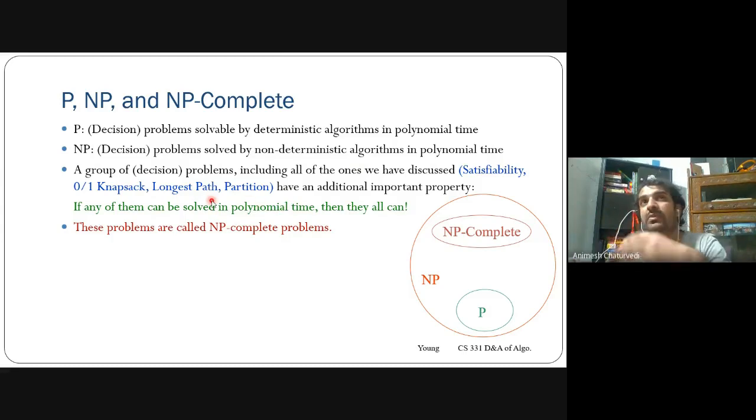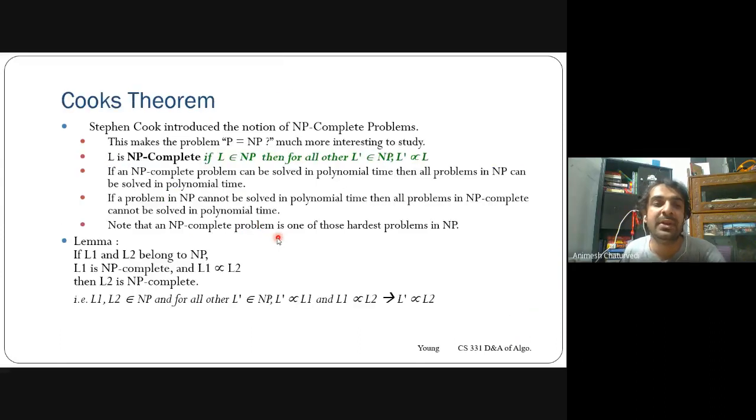These problems are kept such that if one of them is solved, you can reduce or transform that problem to other problems and solve them too. So these problems are alike, similar to each other. These are said to be NP complete, the class of problems that are NP complete.